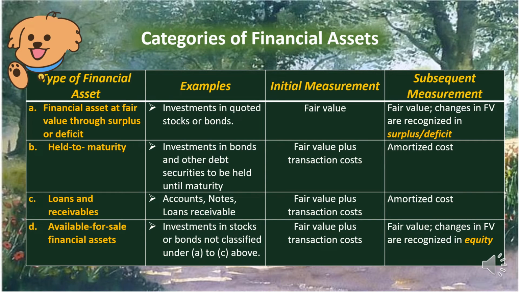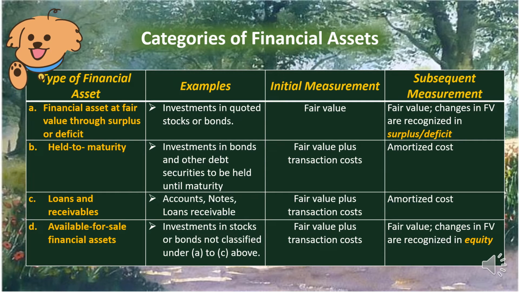This table represents the categories of financial assets and their measurement. In the first column, you can see the type of financial asset. The second column is the examples. Then third is initial measurement. And fourth is subsequent measurement. So the first type of financial asset is financial asset at fair value through surplus or deficit. Our example for that is investment in quoted stocks or bonds. The initial measurement is fair value, then subsequent measurement is fair value. Changes in fair value are recognized in surplus or deficit.